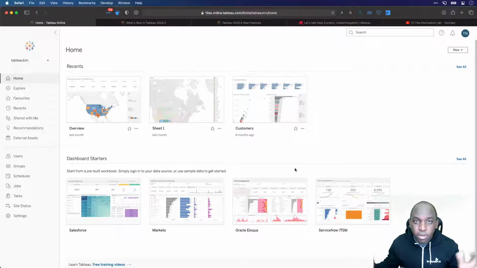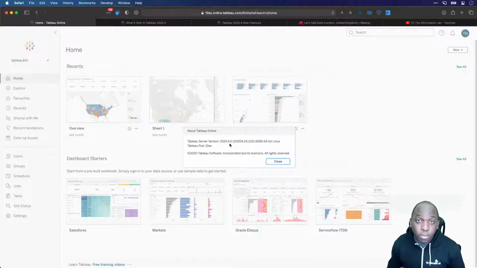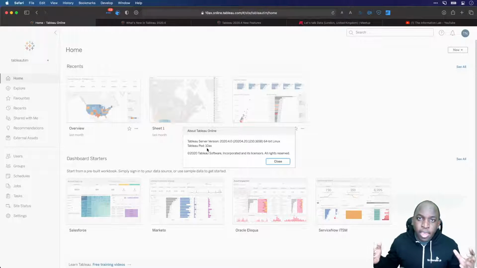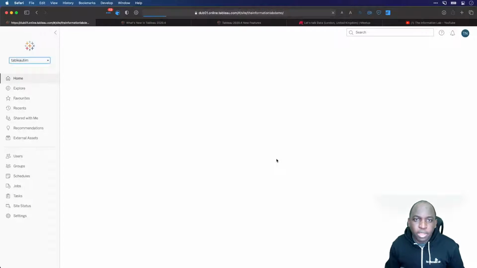Now this is my own Tableau Online instance. It's actually a beta instance. It's used for testing purposes, but you can see here that it's actually currently on Tableau 2020.4. So this is the most recent release. If you ever wondered what this 10AX is, that's essentially the AWS cluster that your Tableau Online instance is on. Depending on where you sign up to Tableau Online, you'll be in different locations. So if I switch to one of my other ones, for example, the Information Lab demo instance, you'll see that this has DUB1 in front of it.